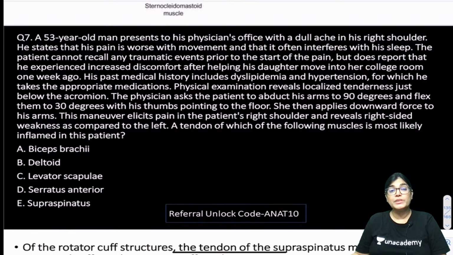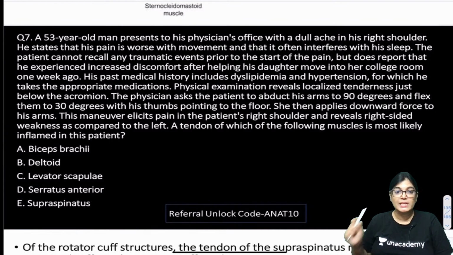The patient cannot recall any traumatic event prior to the start of the pain, but does report increased discomfort after helping his daughter move into her college room 1 week ago. His past medical history includes dyslipidemia and hypertension, for which he takes appropriate medication. Physical examination reveals local tenderness just below the acromial process. So these are the key points.